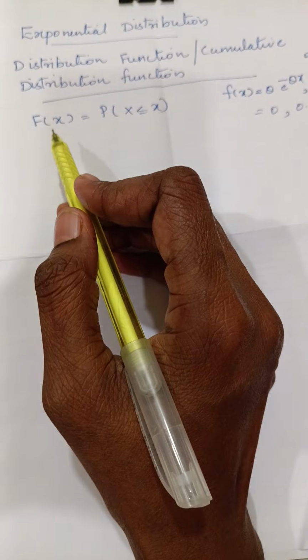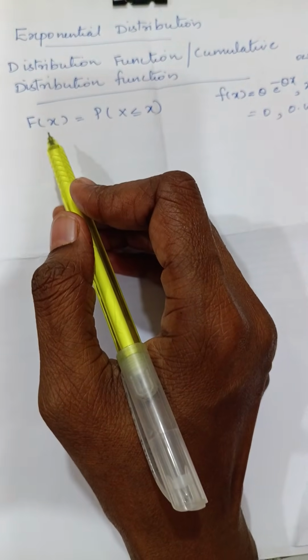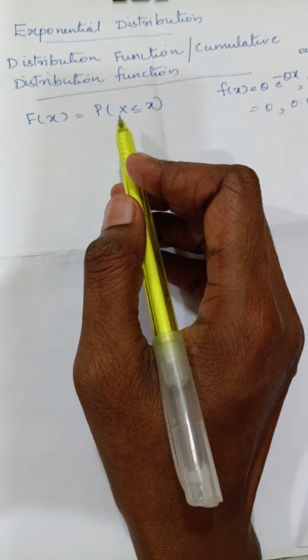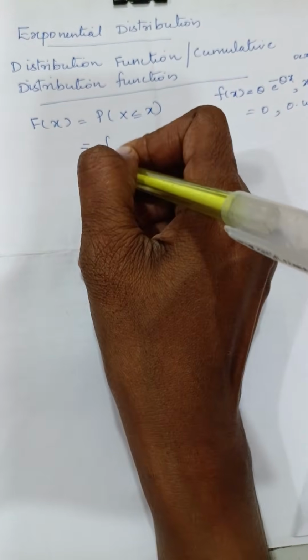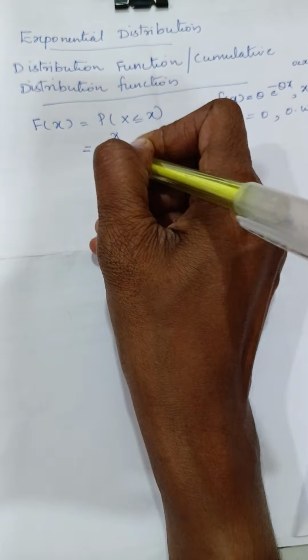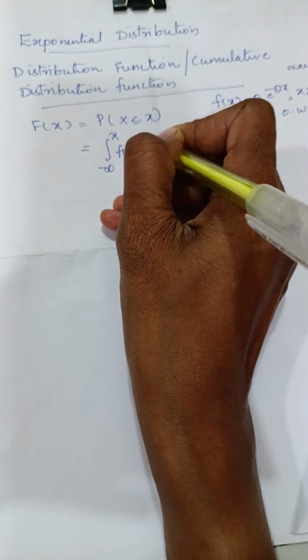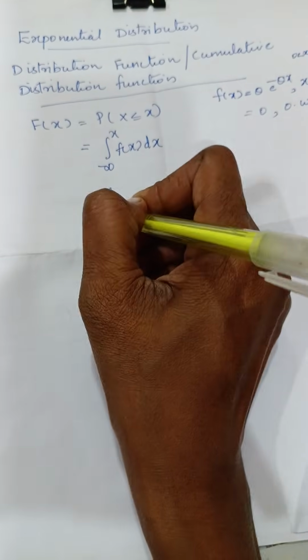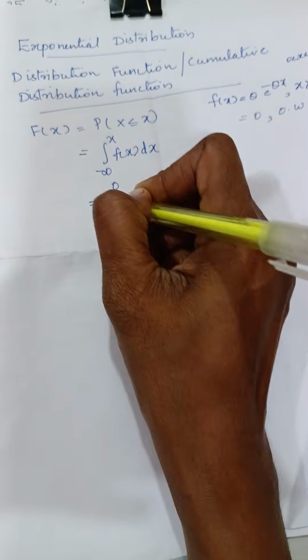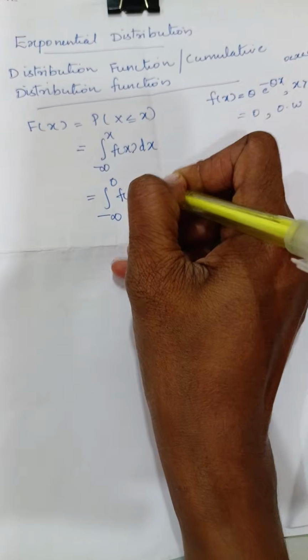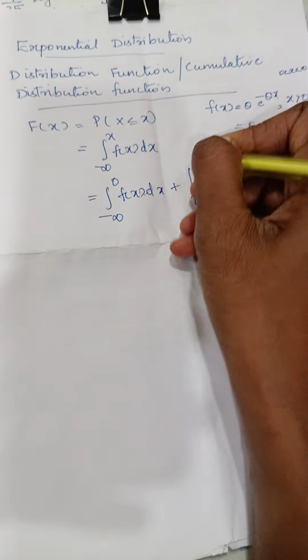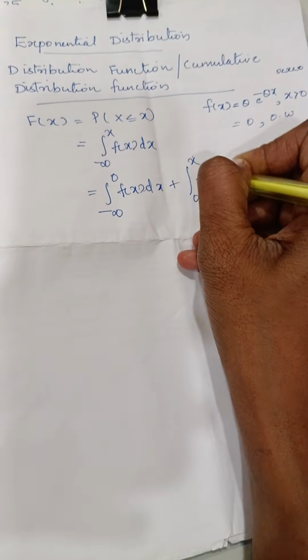So the cumulative distribution function is denoted by capital F of x, and by definition it is the probability of X less than or equal to x, which is equal to the integral from minus infinity to x of f of x dx. Now we can split this integral as the integral from minus infinity to 0 of f of x dx plus the integral from 0 to x of f of x dx.